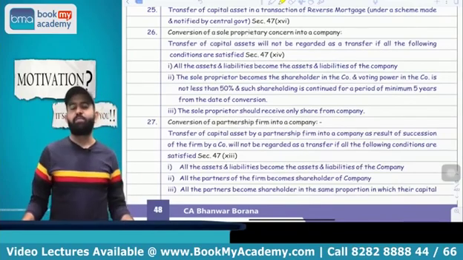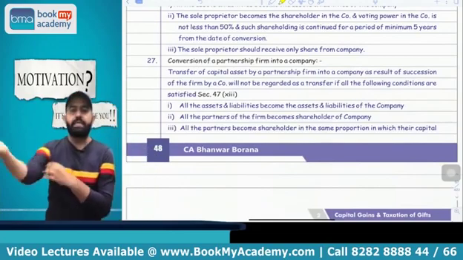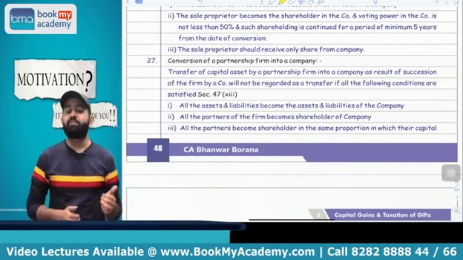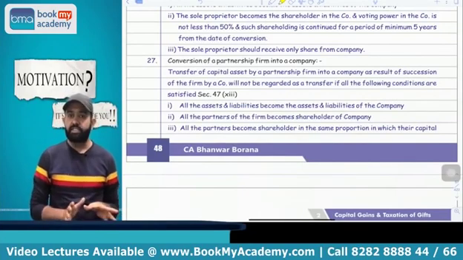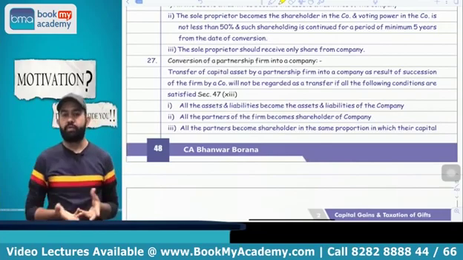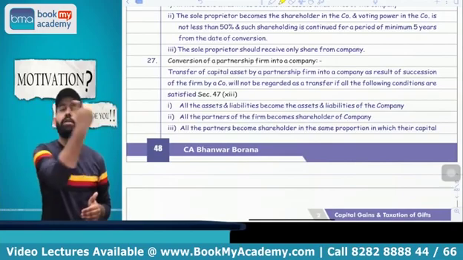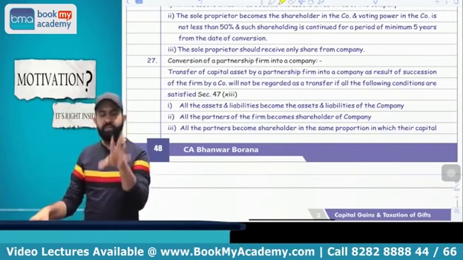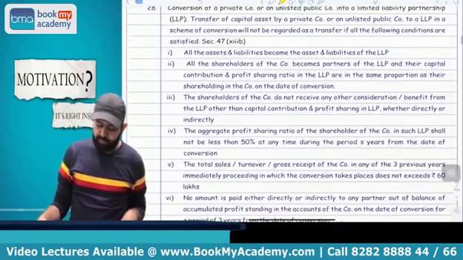Yes. Next part, if any proprietary concern is converted into company, it is not treated as transfer, capital gain is not applicable, but the conditions are: first, all assets and liabilities should be transferred. Second, the proprietor should become the shareholder obviously, and should receive only shares from that company, and the proprietor's equity shareholding in that company should not be less than 50% for the next 5 years, meaning he should hold at least 50% or more equity shares in that particular company.